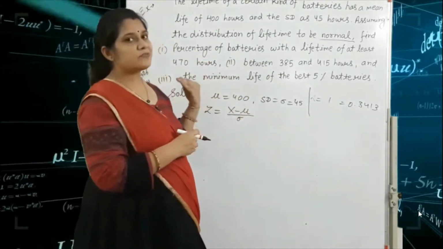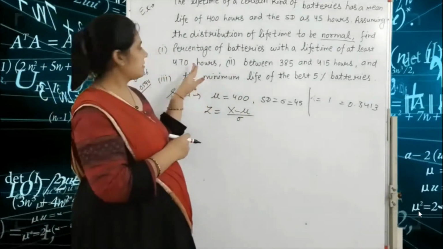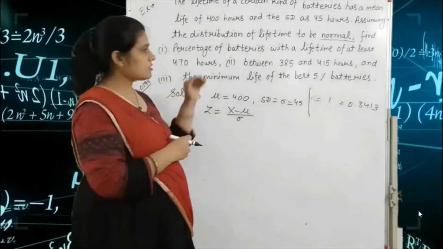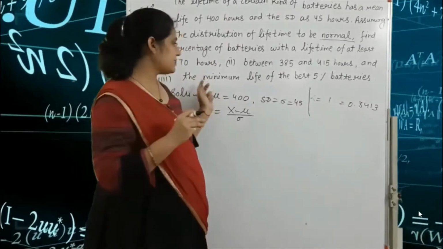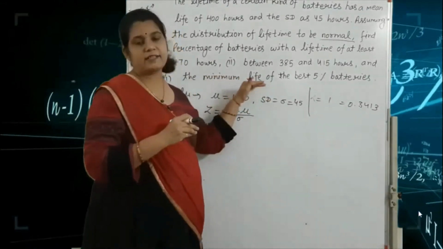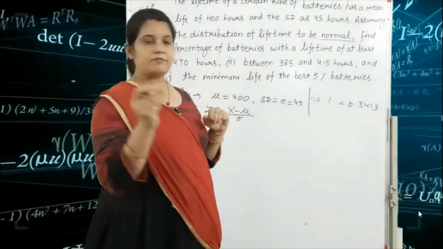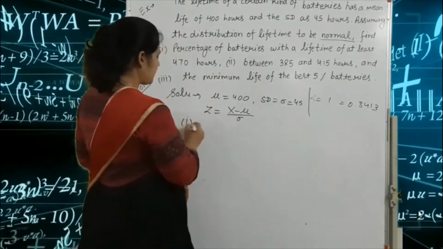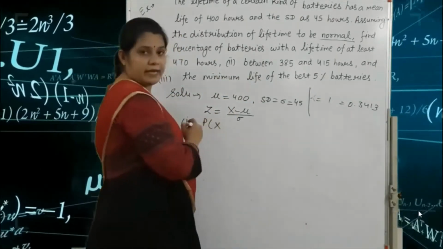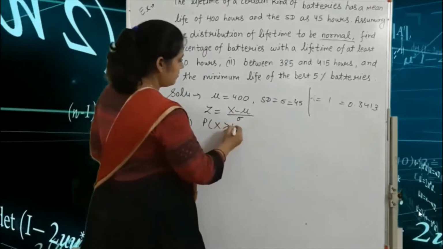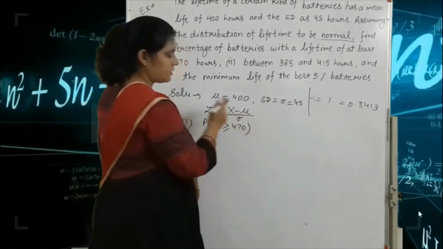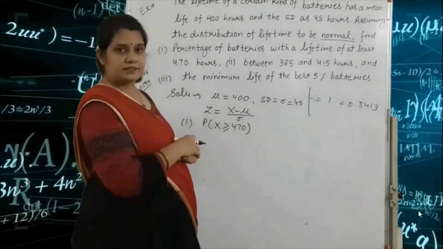First we find capital X greater than or equal to 470, because here the words at least are written. First you write here, consider X is a random variable. So first we find the probability of X greater than or equal to 470. First we convert the term.